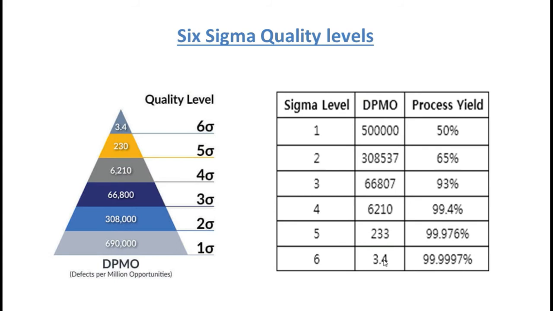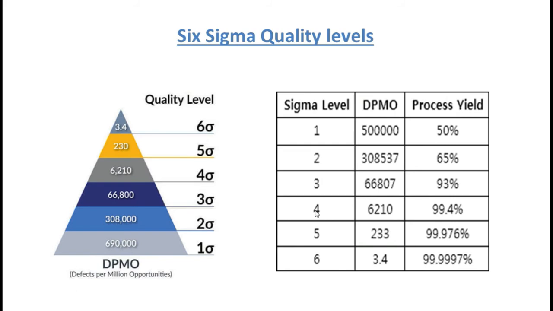That indicates that the error chances are only 3.4 out of a million opportunities, right? Level 1 indicates that a defect-free product will be produced only 50% of the time. That is a very low level of quality.